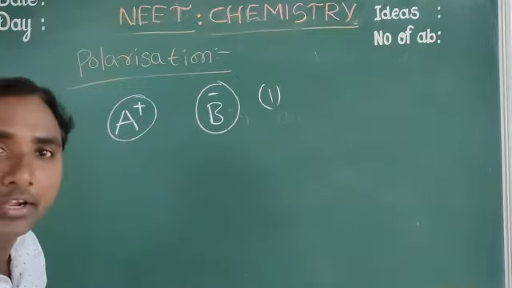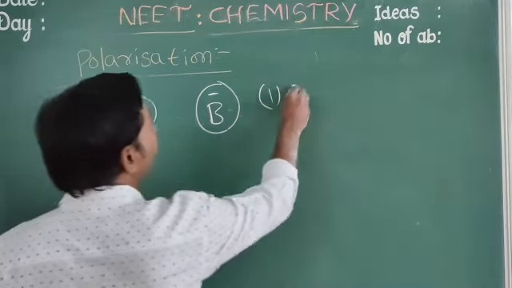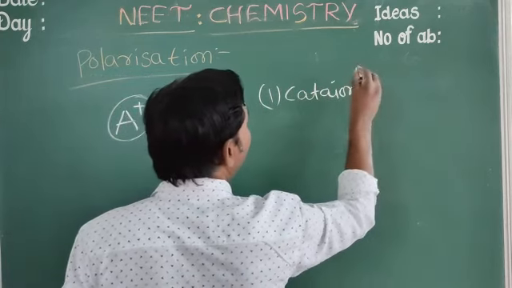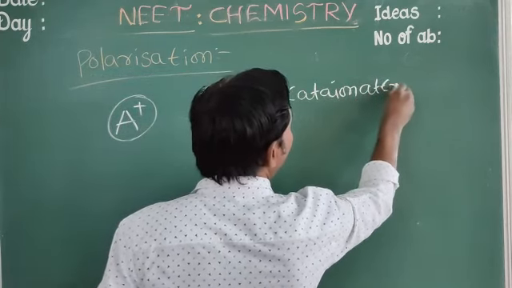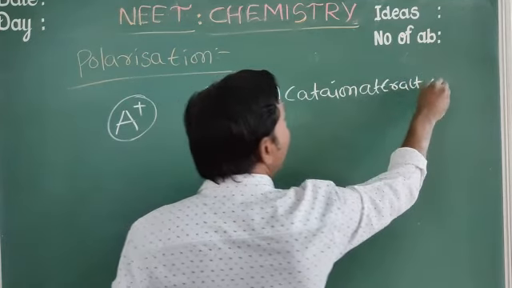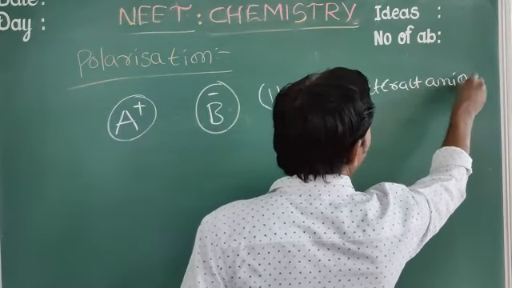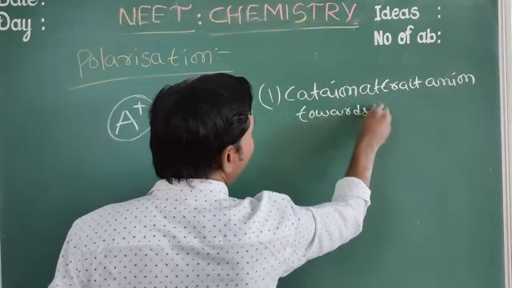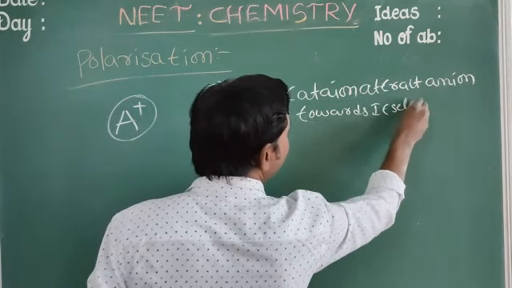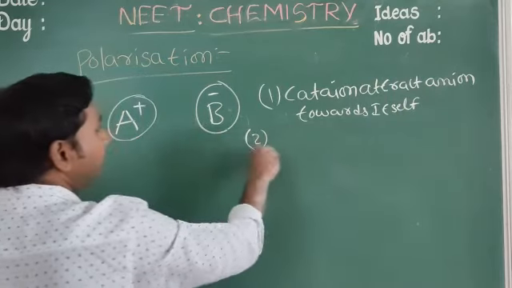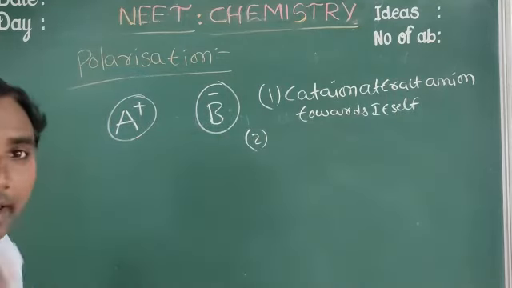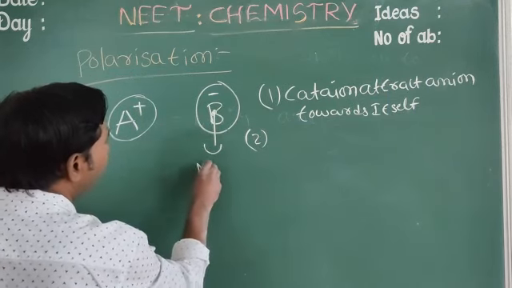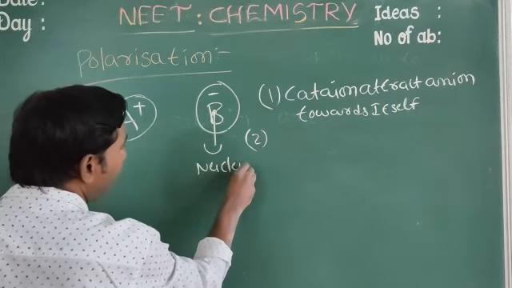That's why they easily attract each other. So the cation attracts the anion towards itself. Second point: at the same time, the anion also has a nucleus.